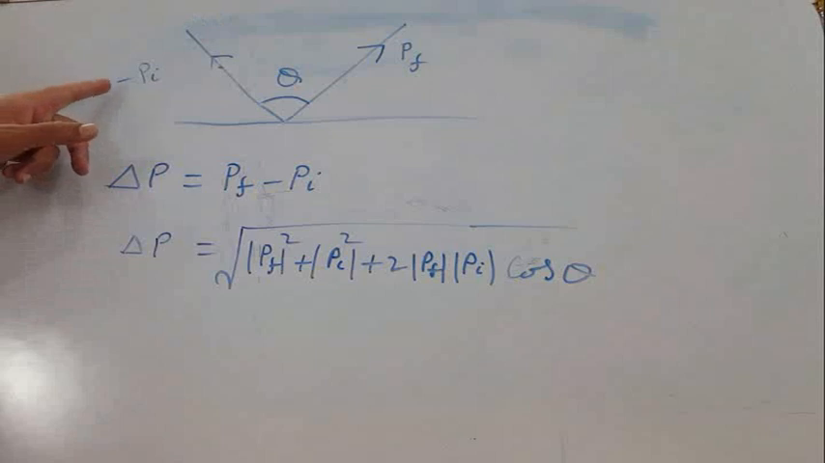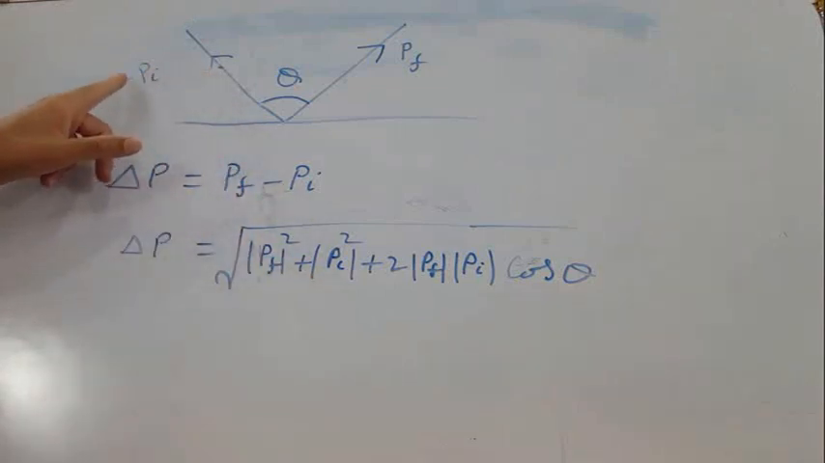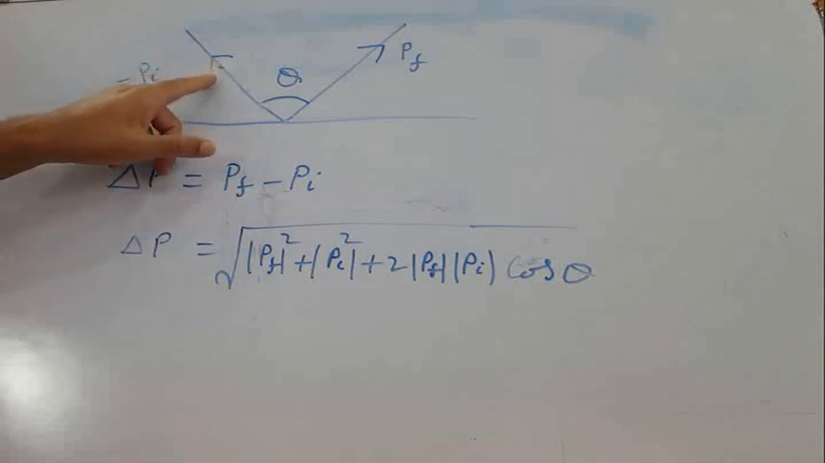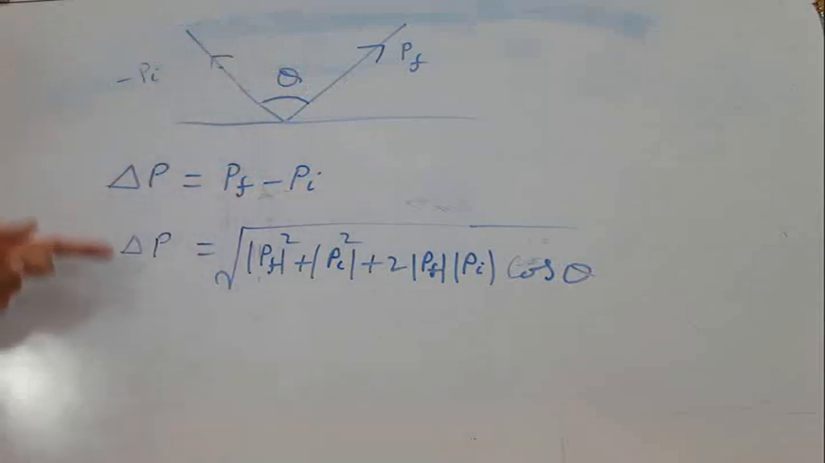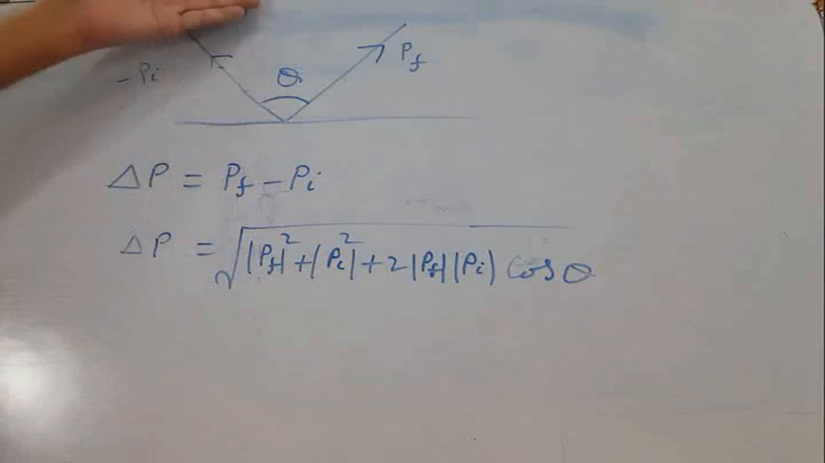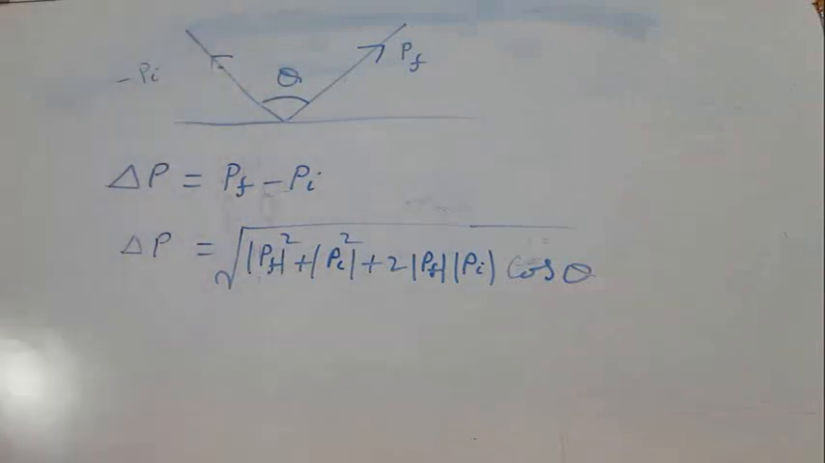In this case, do not take a negative sign in the magnitude, because we have already taken this negative sign. Due to this negative sign, the direction of this vector was reversed. So two vectors PF and minus PI are acting at this point, with an angle theta between them, and the change will be this much, or you can say the resultant will be that much. If these two vectors are equal in magnitude, the resultant will be the bisector, and if not, you can find out the angle. So that was all about the change in momentum.